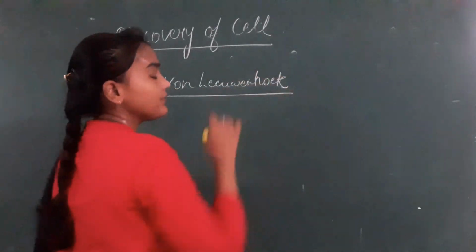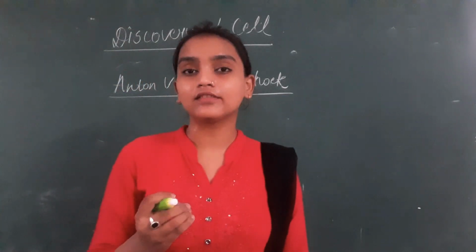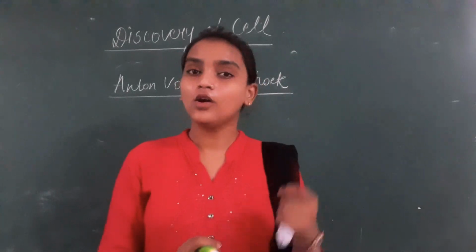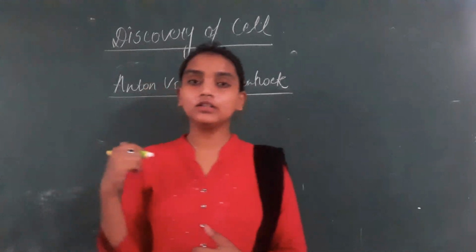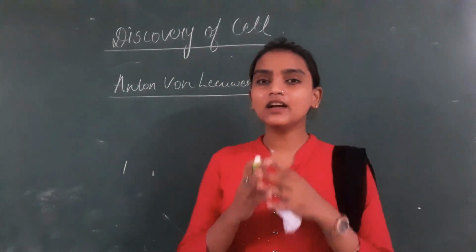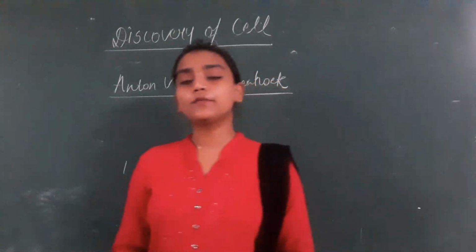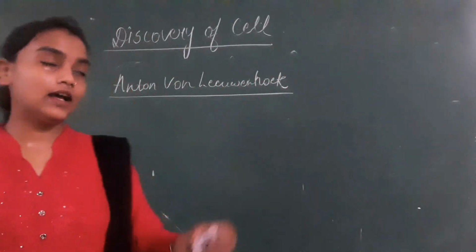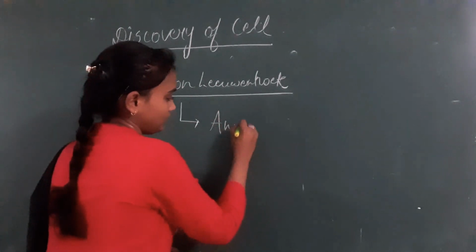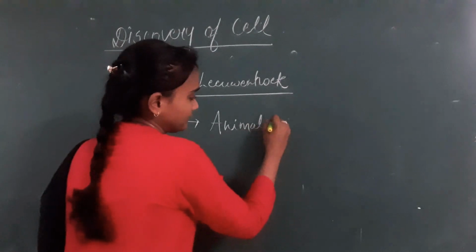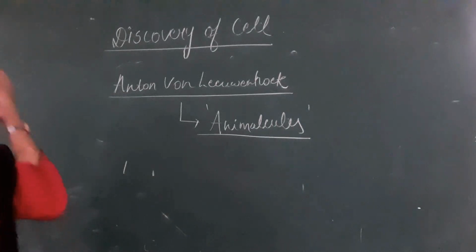Now children, Robert Hooke observed the dead cells of cork, of the plant cells. But Antony von Leeuwenhoek, you know what, designed a slightly improved version of the microscope, and he observed the living cells, and he named those living cells animalcules.